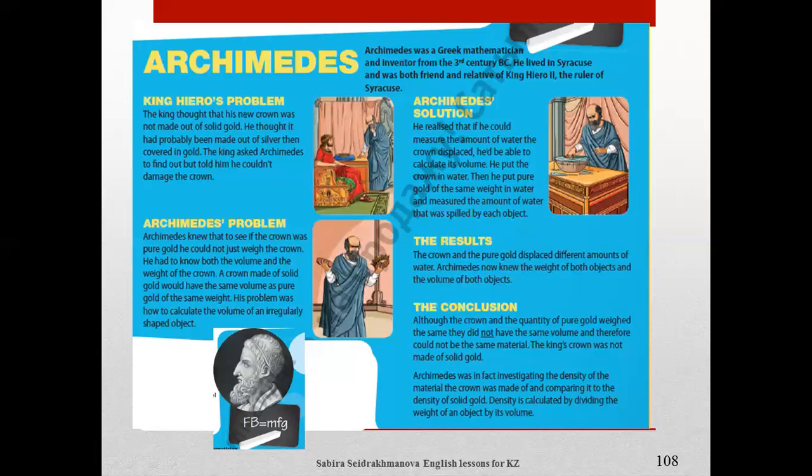The conclusion. Although the crown and the quantity of pure gold weighed the same, they did not have the same volume, and therefore could not be the same material. The king's crown was not made of solid gold. Archimedes was in fact investigating the density of the material the crown was made of and comparing it to the density of solid gold. Density is calculated by dividing the weight of an object by its volume.